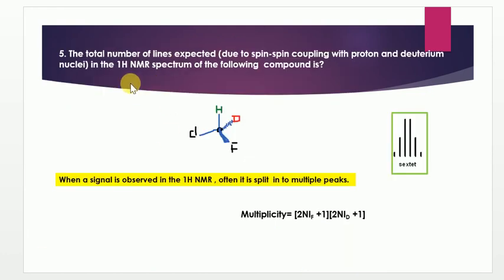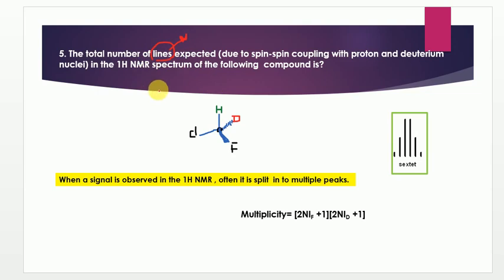The total number of lines expected in the proton NMR spectrum of the following compound. Remember, here they are asking about the lines, so don't get confused with signals. Lines means that whenever a signal is observed in a proton NMR spectrum, it is often split into multiple peaks, which are considered as lines here. Why is this happening? Because of the concept of multiplicity.